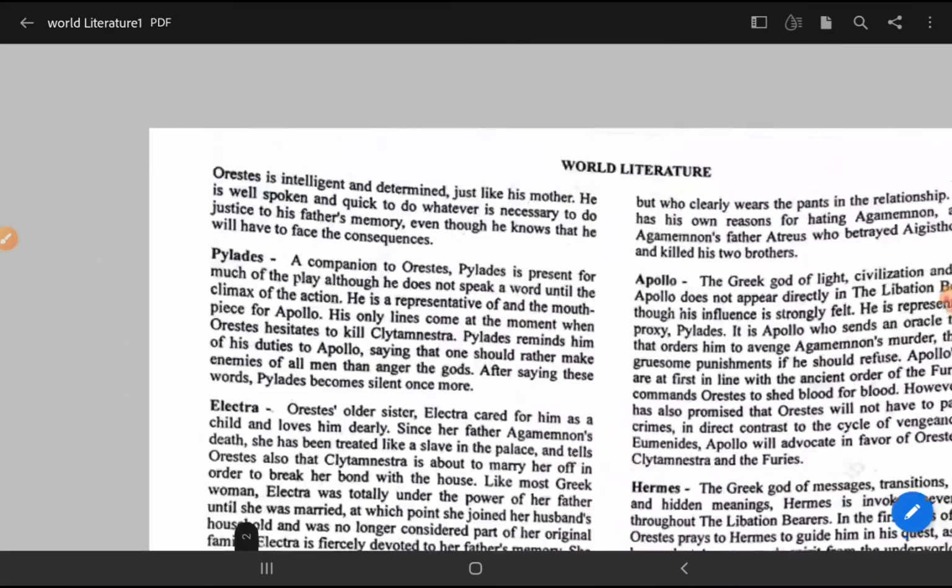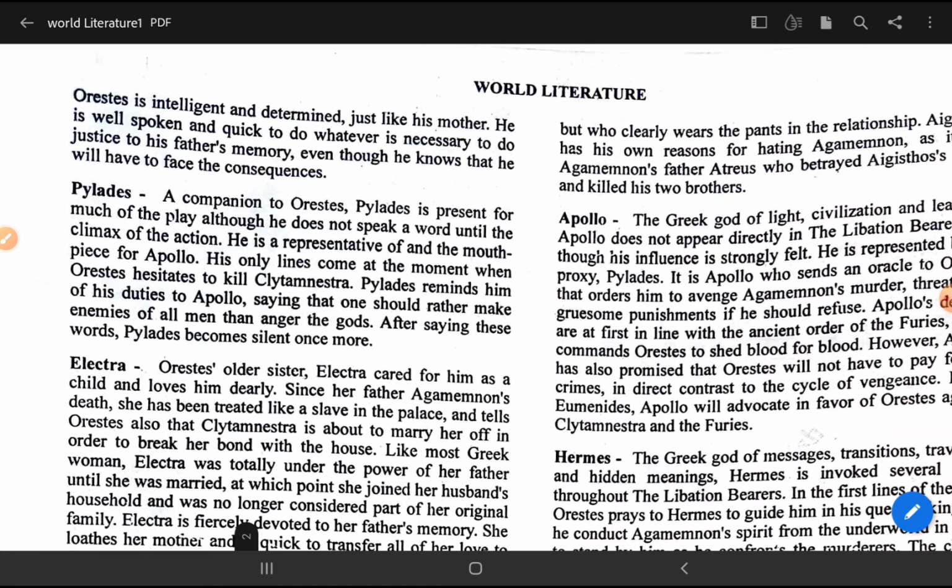So then next is who is this character Orestes. Orestes is basically intelligent है, determined है, अपनी मदर की तरह है, well spoken and quick to do whatever, जो उसे करना है वो कर ही रहेगा, well spoken, he knows what consequences he has to face at last. Okay, next character is Pylades. He is the companion to Orestes, is present for much of the play, although he does not speak a word until the climax of the action. Remember this point also.